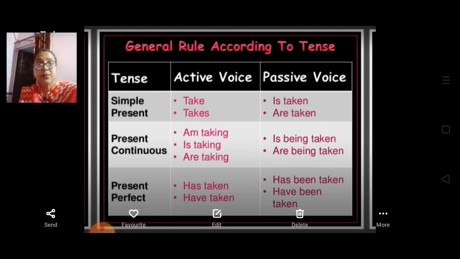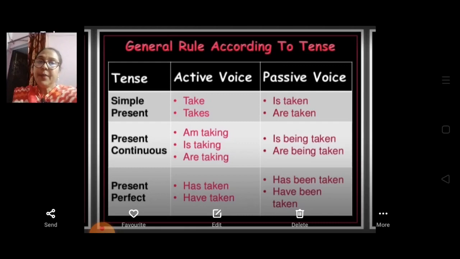So in passive voice, we are supposed to write being, if the active voice sentence is in present continuous tense. So always remember, when we are changing simple present tense from active voice to passive voice, the auxiliary verb "is" will be used, a helping verb will be used, and after that the past participle. If it is written "takes", then "is taken" or "are taken" will be there. The auxiliary verb must be used.